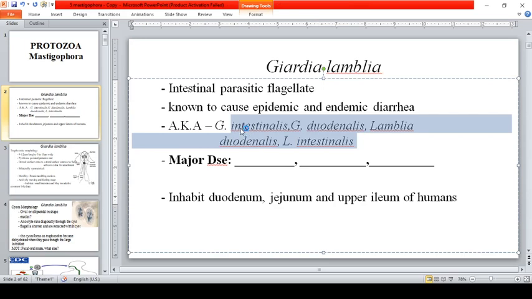Major diseases caused by Giardia lamblia: dysentery, malabsorption syndrome, and giardiasis or lambiasis. Giardiasis or lambiasis manifests as a significant non-life-threatening gastrointestinal disease. Giardia lamblia inhabits the duodenum, which is a part of the small intestine, the jejunum and the upper ileum of humans.